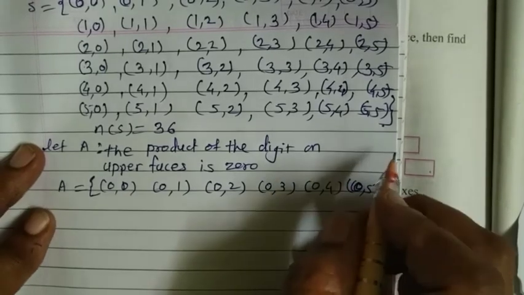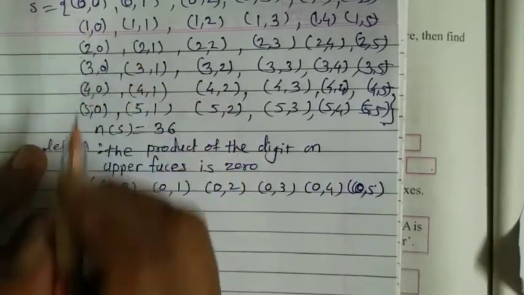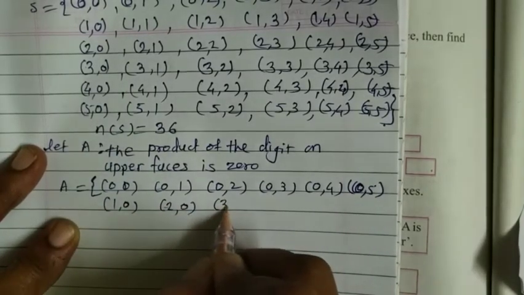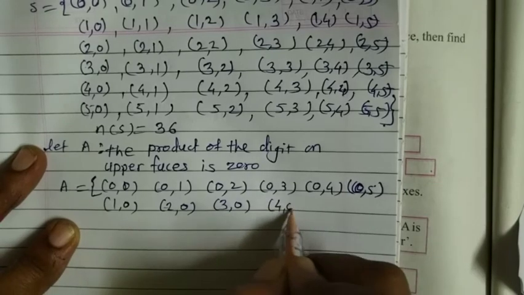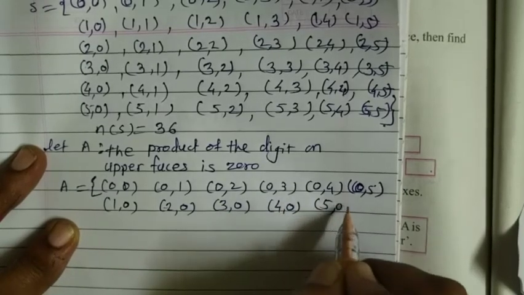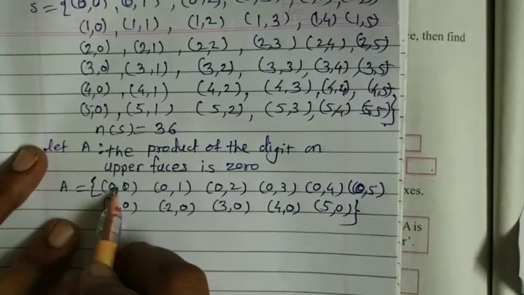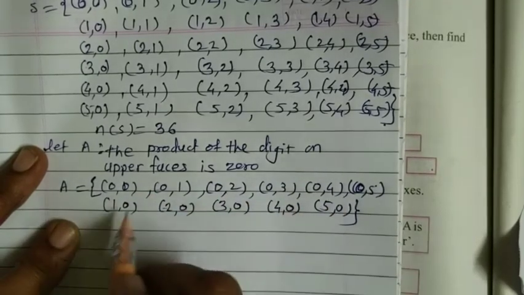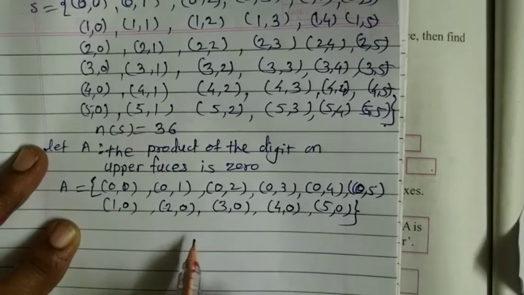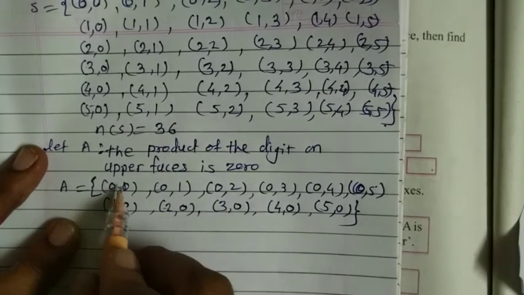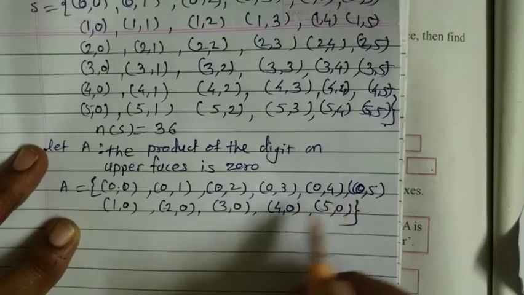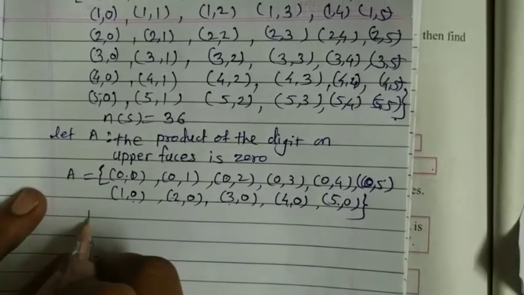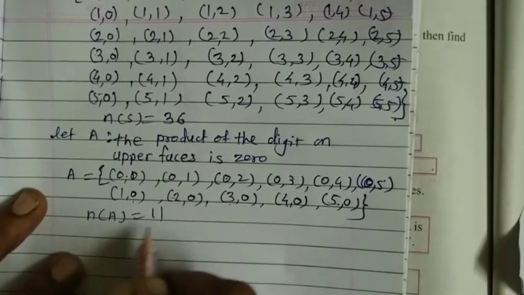And next one, after 0 5, we have to write down 1 0, 2 0, 3 0, 4 0 and 5 0. In this way there are totally 11 pairs: 1, 2, 3, 4, 5, 6, 7, 8, 9, 10, 11. Means number of A is equal to 11.